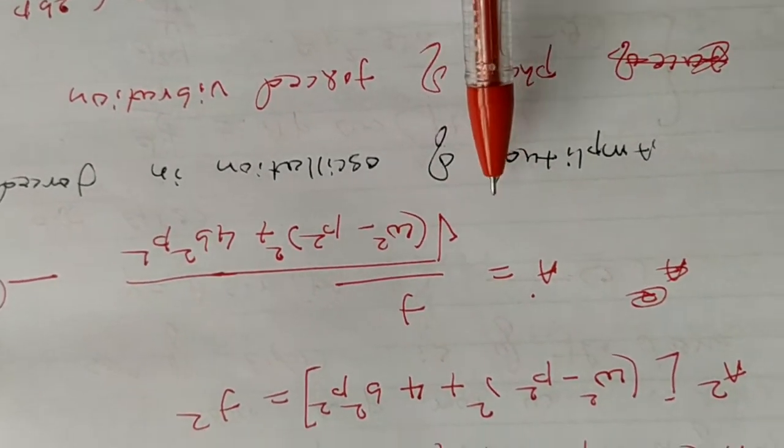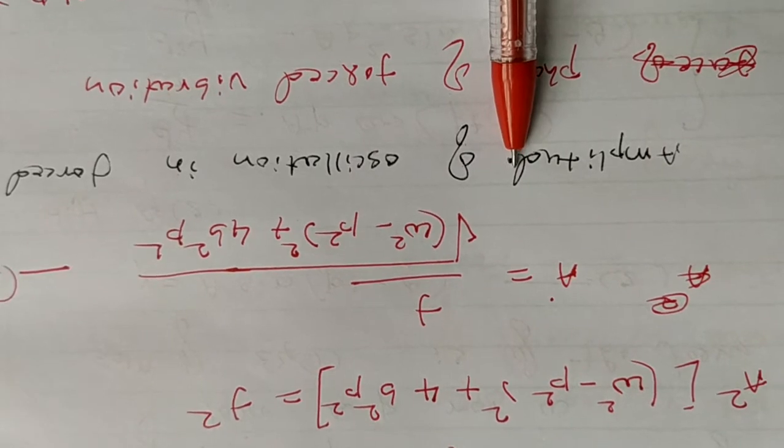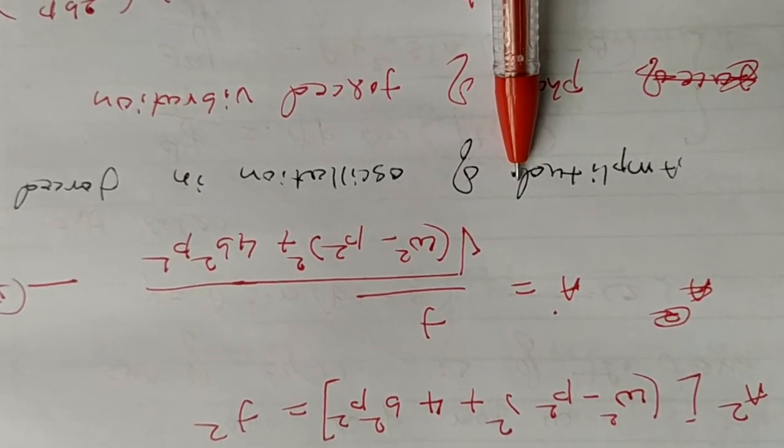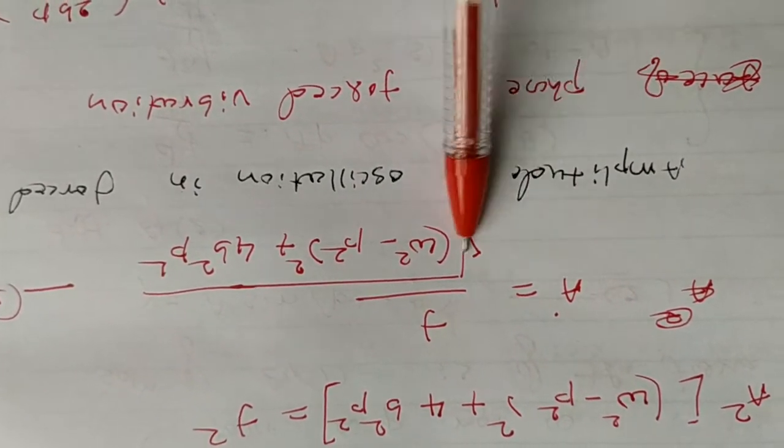So this is the amplitude, and this is a derivation. They will ask: derive an expression for the amplitude of the oscillation in forced vibration. This is the derivation there.